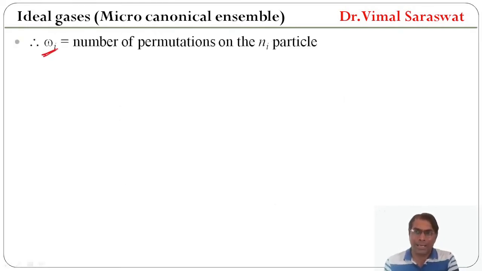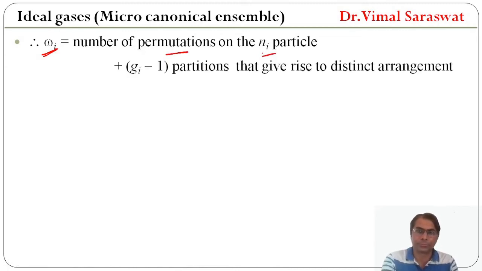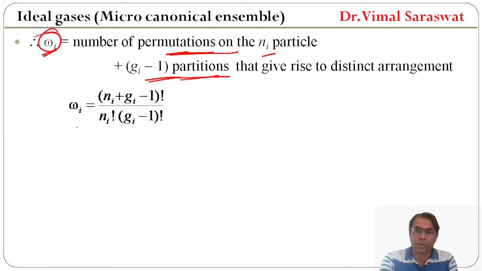Therefore, omega_i is the number of permutations of the N_i particles plus g_i minus 1 partitions that give rise to distinct arrangements. So omega_i equals factorial (N_i plus g_i minus 1) divided by factorial N_i factorial (g_i minus 1).